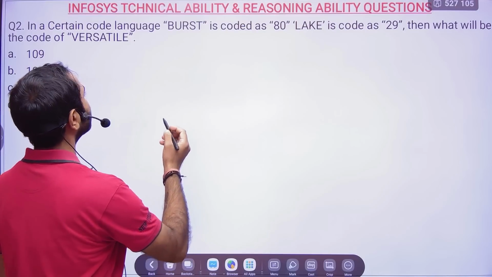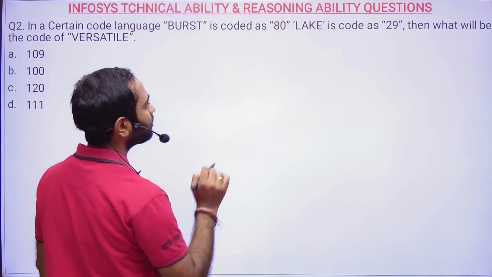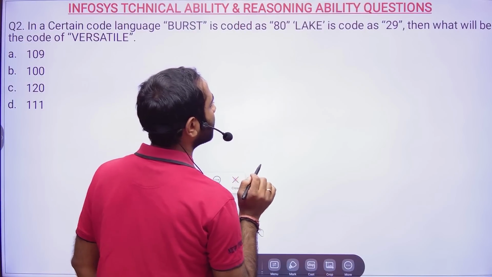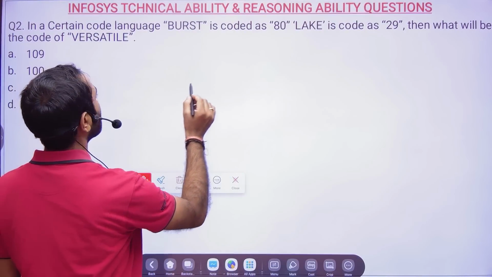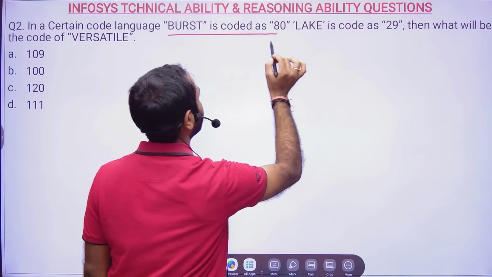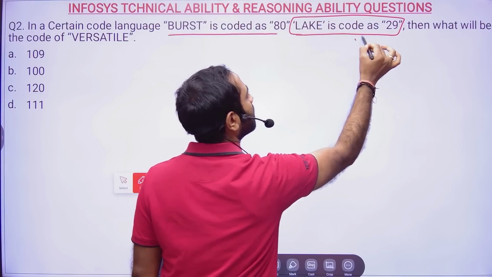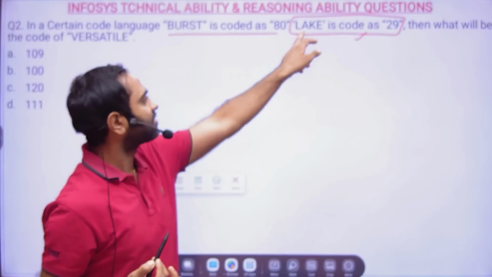Now, in a certain code language, burst is coded as 80 and lake is coded as 29, then what will be the code of versatile? Now, friends, it is always suggested that you find the logic using the word where there are fewer letters.